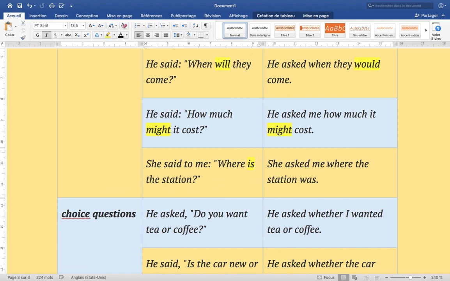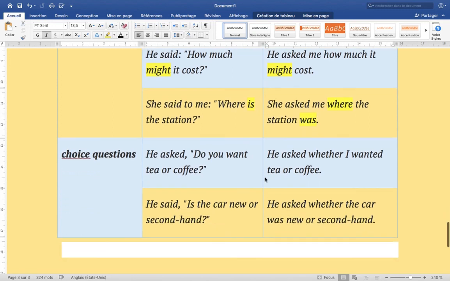We're going to keep this where, and the station, and we're going to turn the verb to be in the past, was. She asked me where the station was. Okay, so this is what we have.